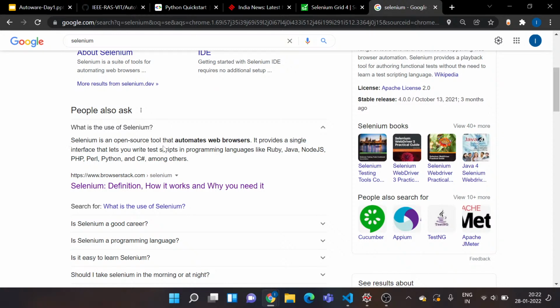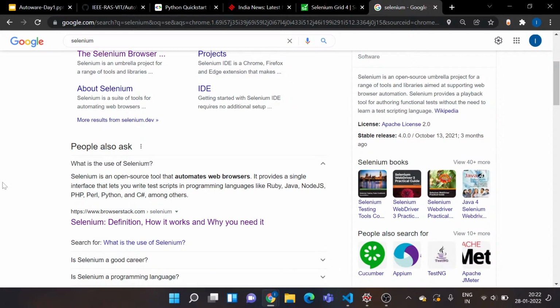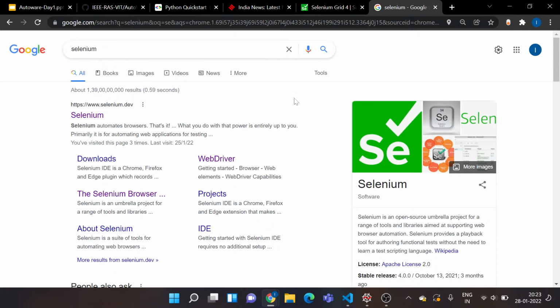So it says Selenium is an open source tool that automates web browsers, and that's exactly what we want to do. So the aim of this project would be to automate your browser and perform all the tasks without your intervention. It's basically like a bot is controlling your computer, or your browser, and getting the job done for you. So to perform this stuff, we need this library. And there's one more use of this library: it is used to perform tasks that are dynamic. So you'll get to learn as I demonstrate this project.